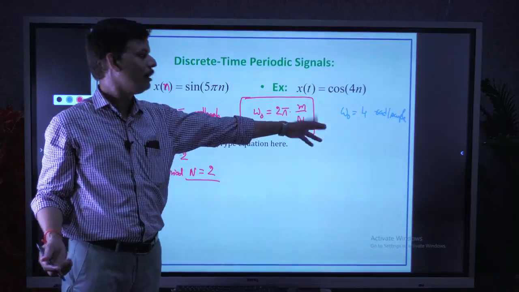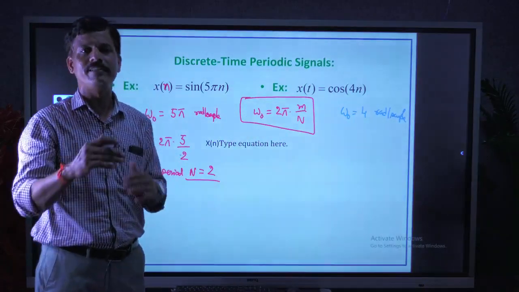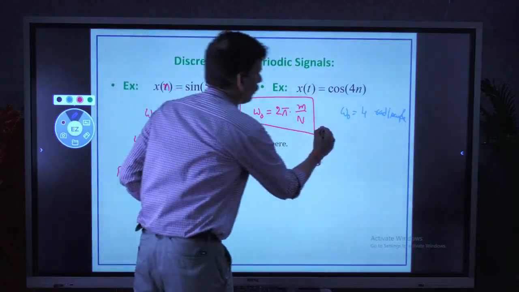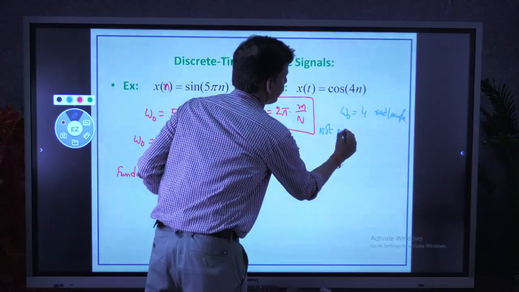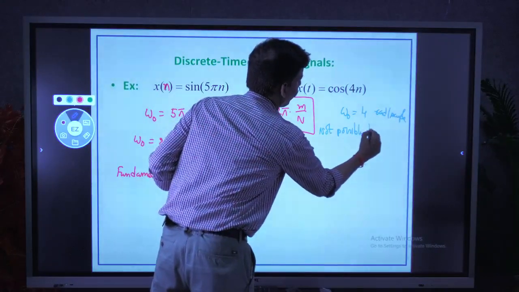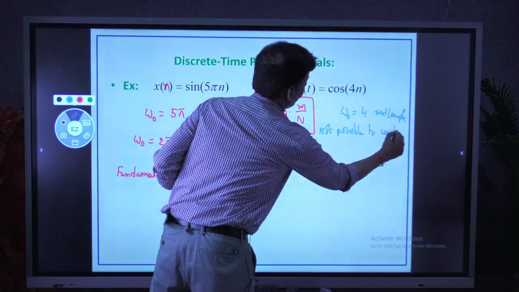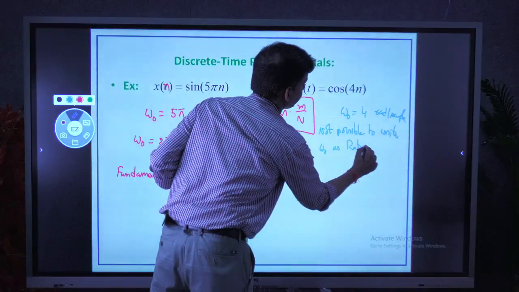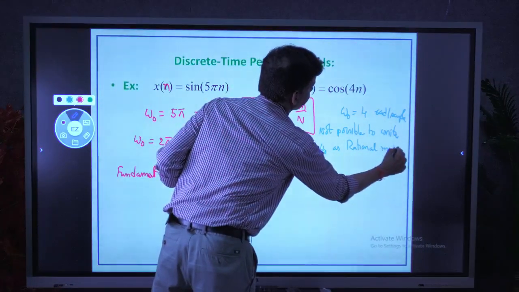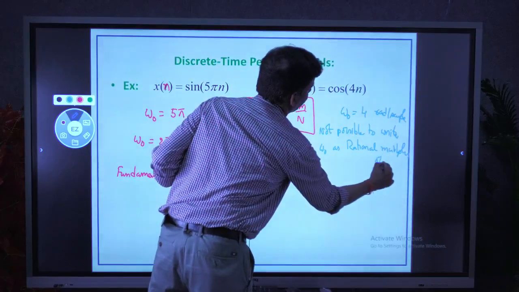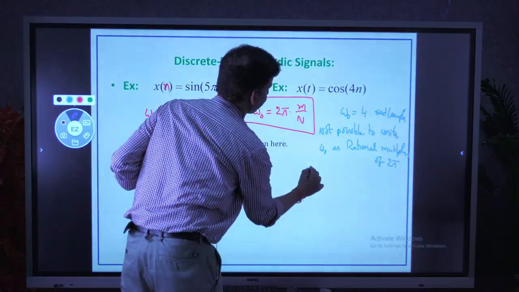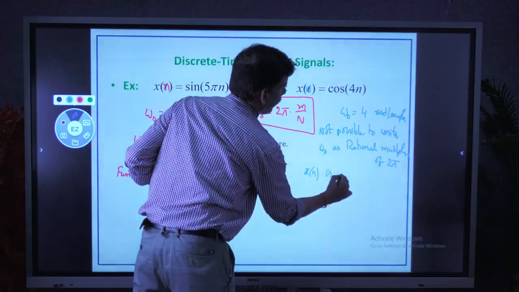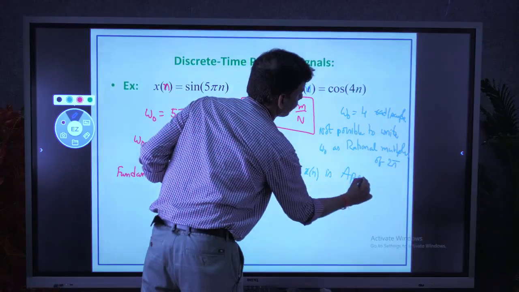Shortly we can remember like this: omega naught does not contain pi, so it is not possible to write it as multiples of 2 pi or pi. So the given x of n is non-periodic or aperiodic.